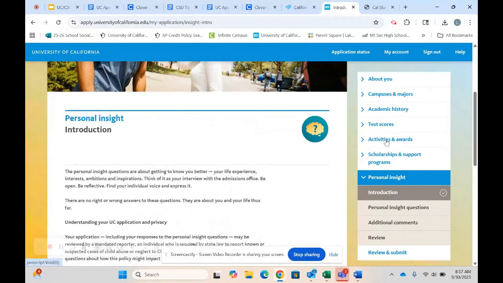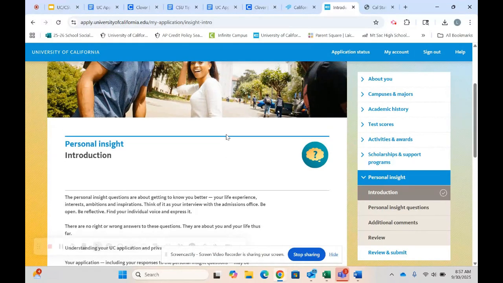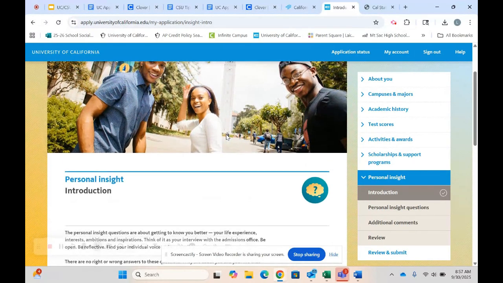Again, if you have any questions while filling out your application, please reach out to your counselor on Teams and we are happy to support you.